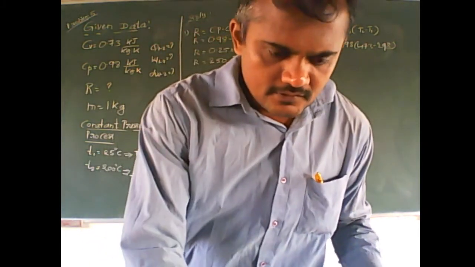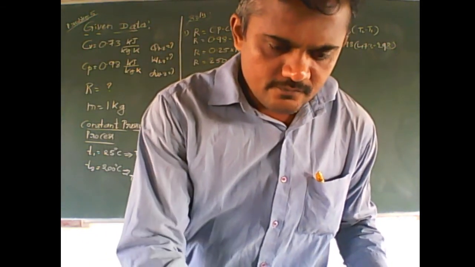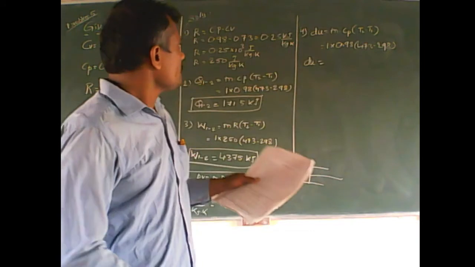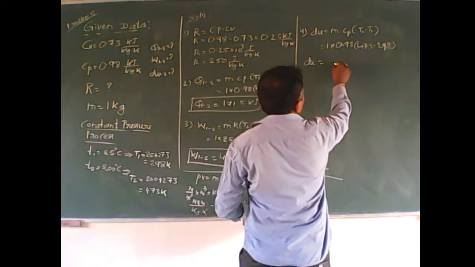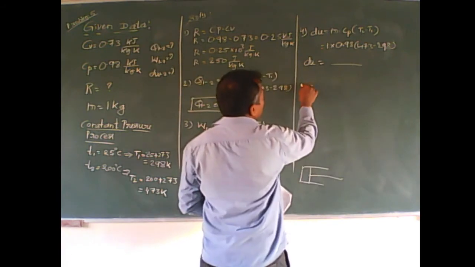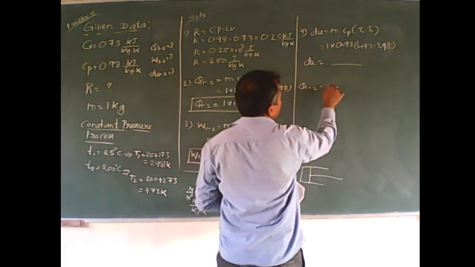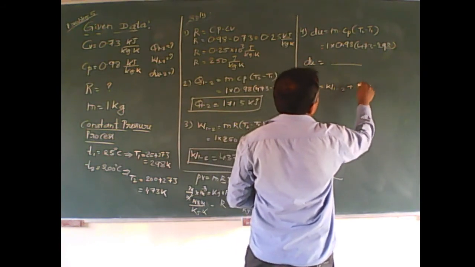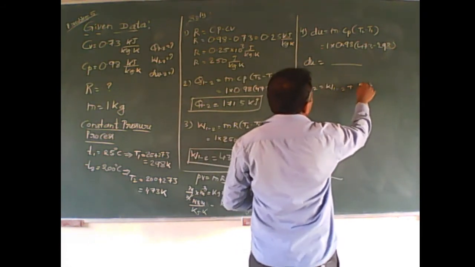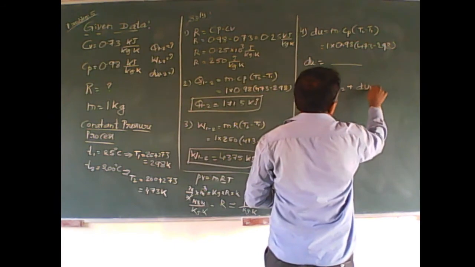One minute, let me check. So you can get this answer, or otherwise there is one more method to calculate the value of dU, that is work done 1 to 2 plus dU 1 to 2.